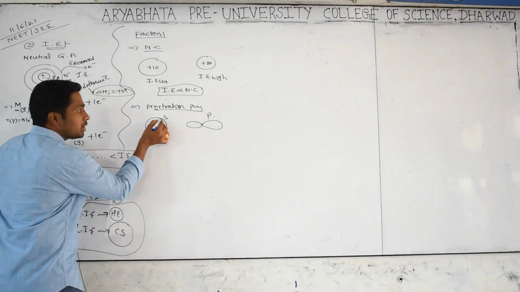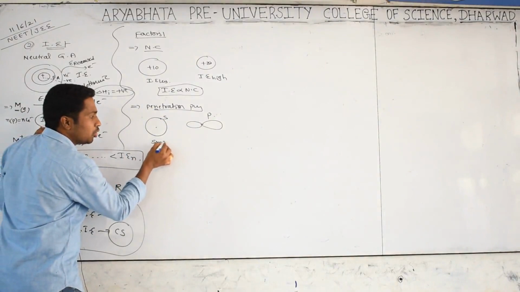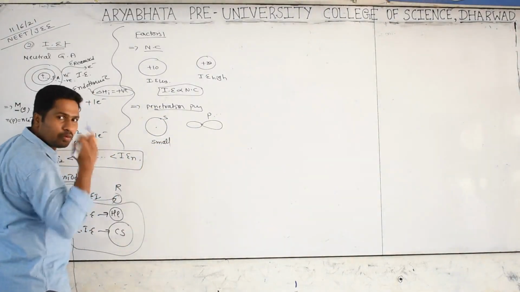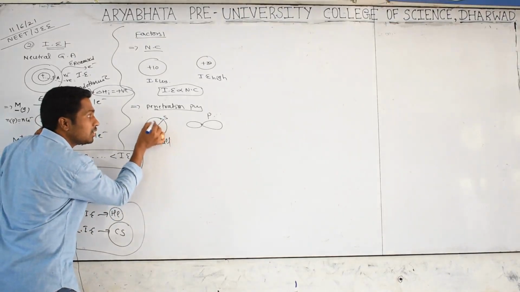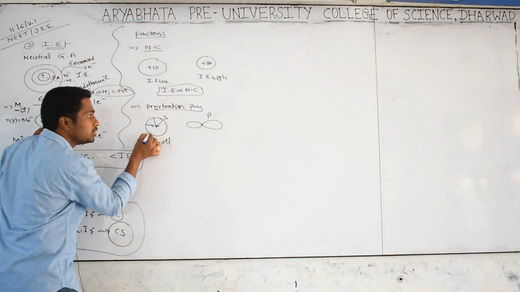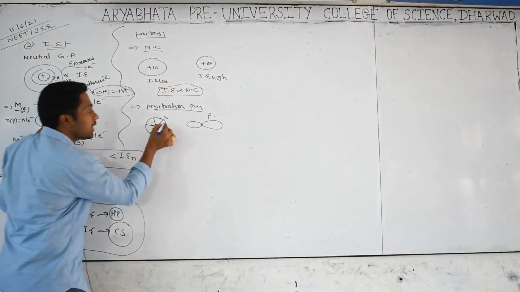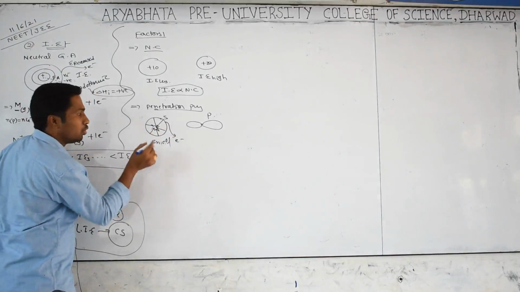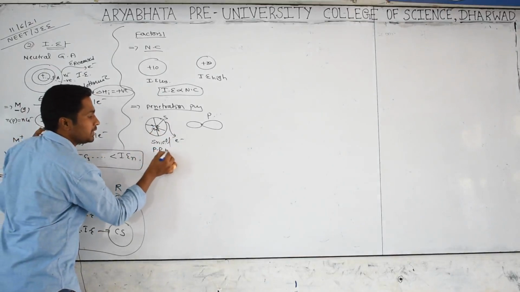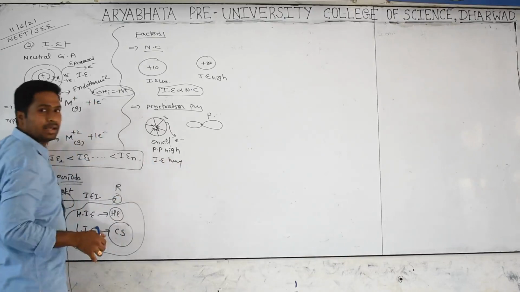In the case of the s orbital, it is spherical in shape and it has a small region. Very small volume is occupied by it. That's why these s orbital electrons have attraction with the nucleus from all sides, and that too stronger. So if you want to remove an electron from here, the required energy will be more. That's why penetration power is high and ionization energy will also be high.